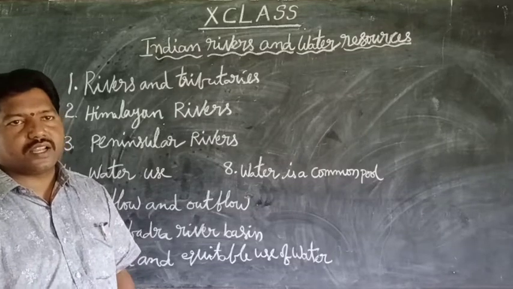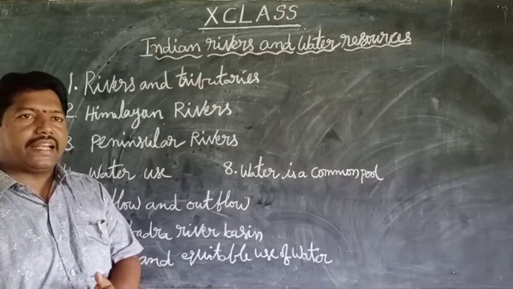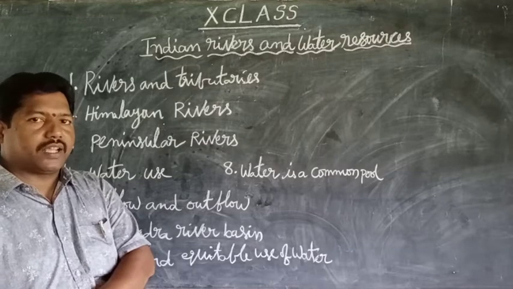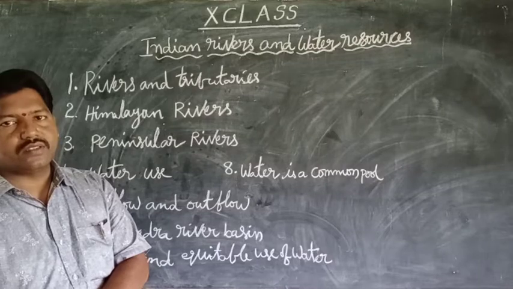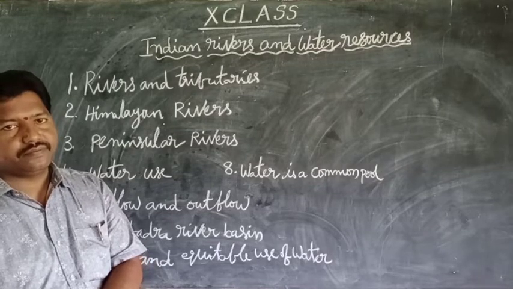Surface water resources are available nearly 97.25% in oceans and seas.